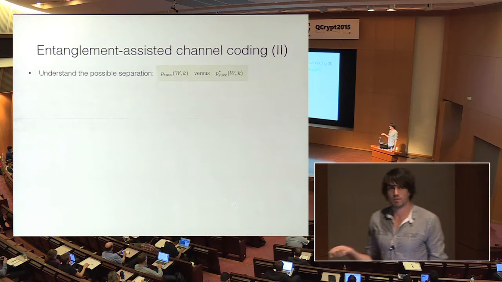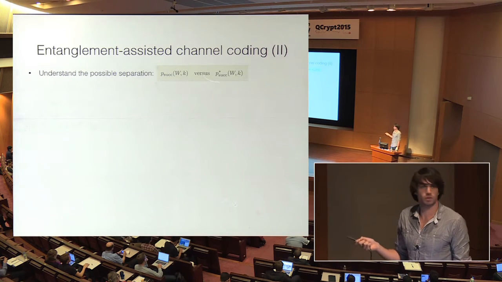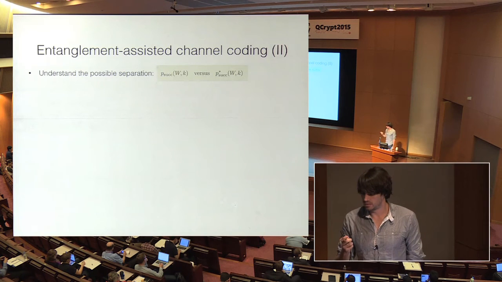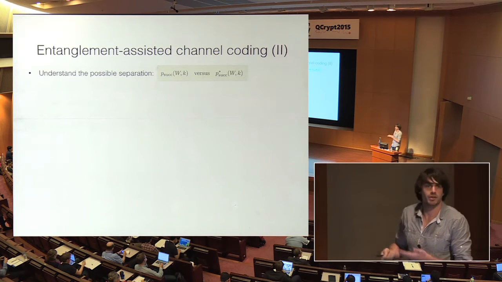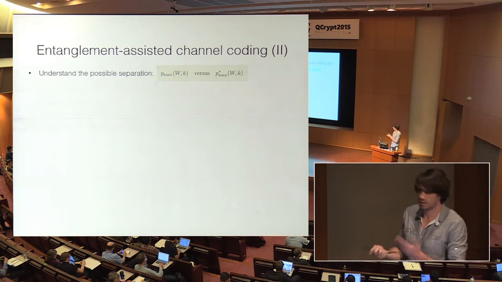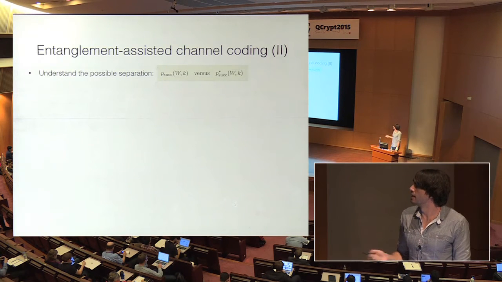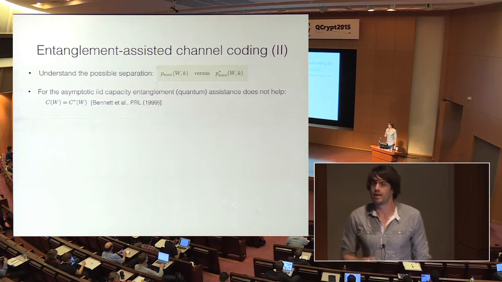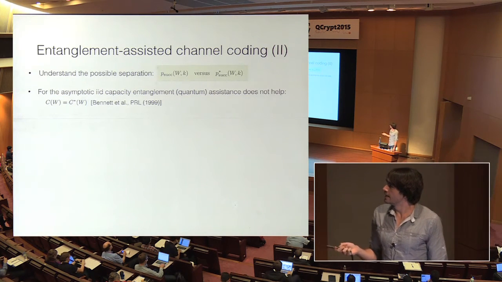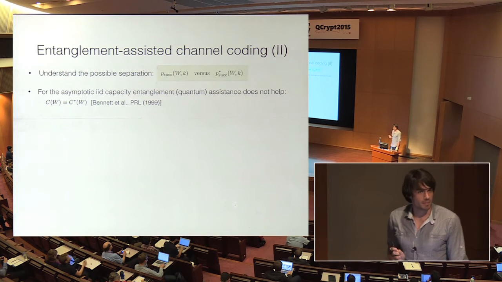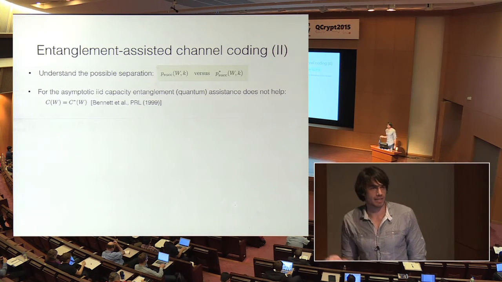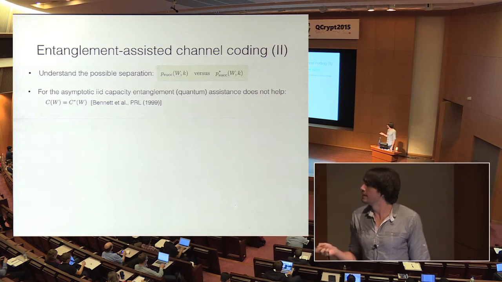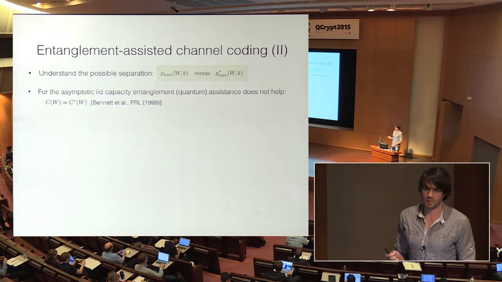Okay, but of course what I would like to do is study these two different success probabilities, the plain classical one and the entanglement-assisted one. In particular, I would like to know, is there a separation? How large can the separation be? Do we have good examples to understand that? Again, in Shannon information theory, as Charlie Bennett mentioned in the last talk, the asymptotic capacity is actually the same whether we allow entanglement assistance or not, okay? So if you're only interested in the asymptotic capacity, then entanglement assistance is not helping us.